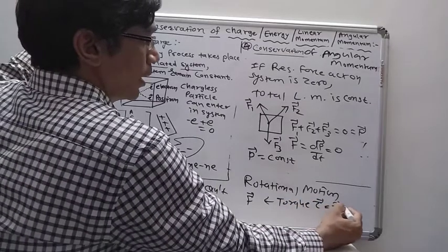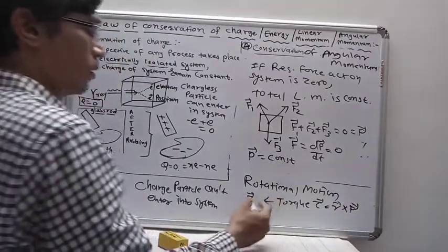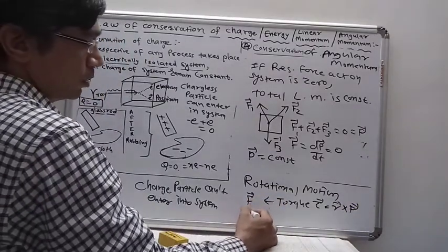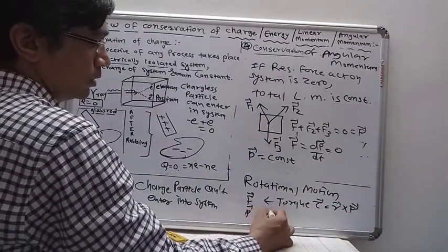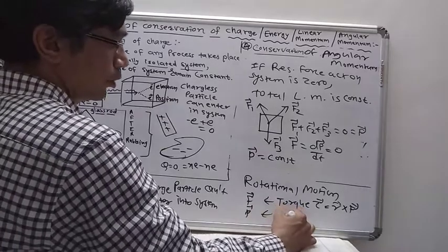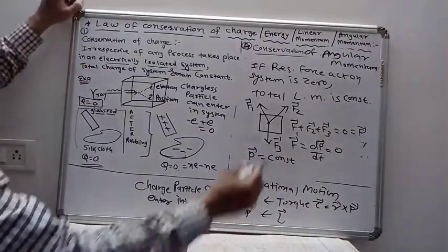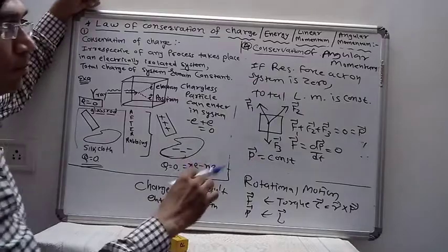Torque is equal to r cross F. The role of linear momentum is played by angular momentum, so in this definition we will make a change.